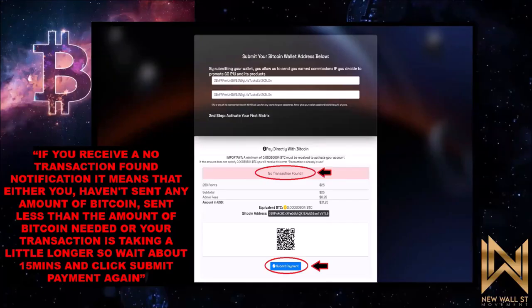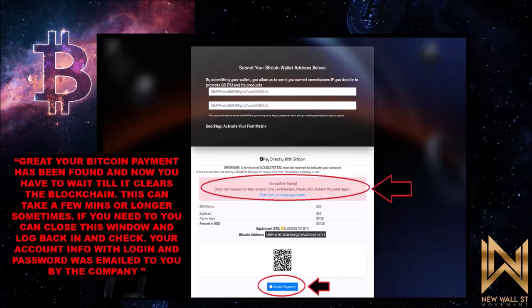Once you've done that, you're going to go back to your screen and click submit payment. Now, you're going to get a "no transaction found" if you didn't send anything, or if they haven't received it yet, or if you send less than the amount that's needed to activate. Congratulations. Once the transaction is found, it's going to tell you "transaction found."